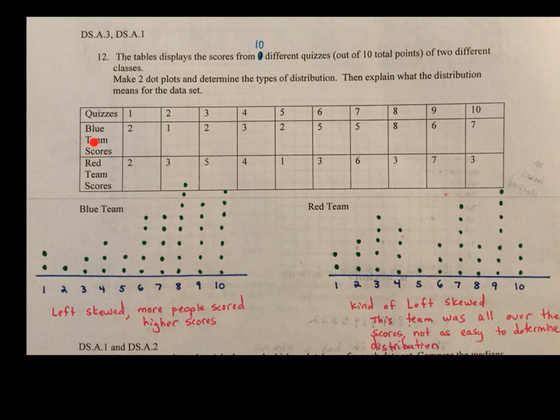So I made one with the blue team scores right here. As you see, I made all my dots representing that because, again, they got a 1 out of 10, a 2 out of 10, a 3 out of 10, etc. I made one with my red over here. So this one you can really see. This one is a pretty good example of left skewed because it's going up here at the end, so it has that tail there. Thus, more people scored higher scores. This one I said kind of left skewed because it kind of is, but this team was all over the scores, not as easy to determine the distribution.